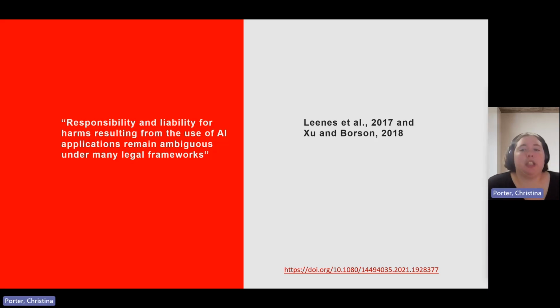While artificial intelligence has many benefits, it can also have unintended consequences. For example, those who are getting their information from ChatGPT may have misleading or biased information from which they are forming their own knowledge base. According to Leans and Zhu and Borson, responsibility and liability for harms resulting from the use of AI applications remain ambiguous under many legal frameworks. So this raises the question, should AI be governed like humans?